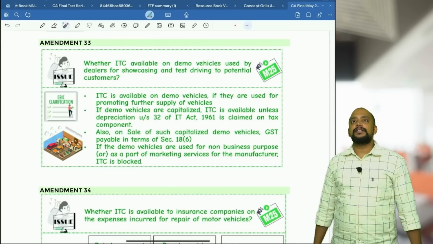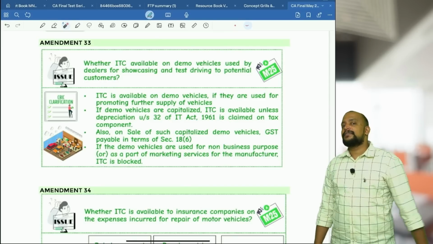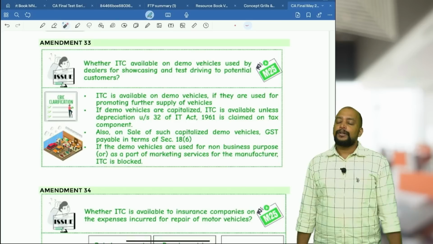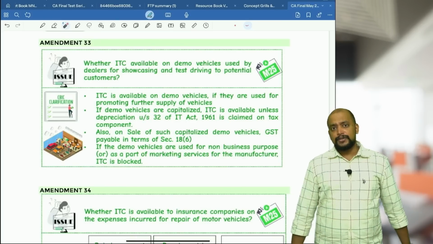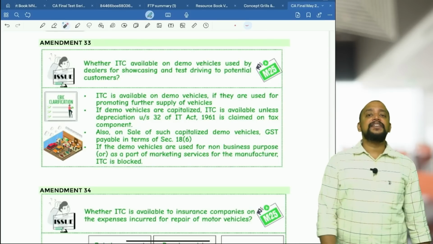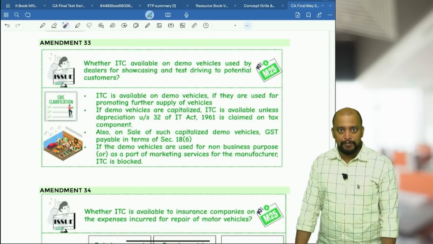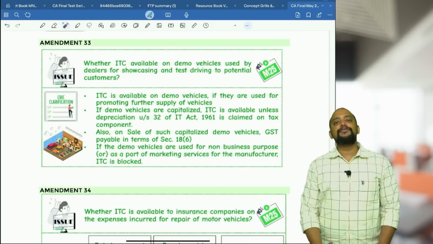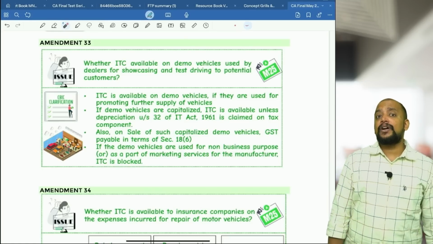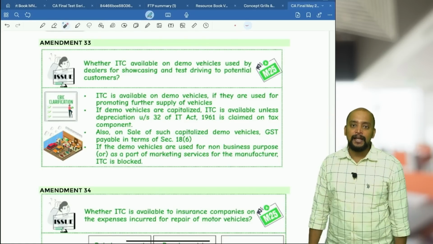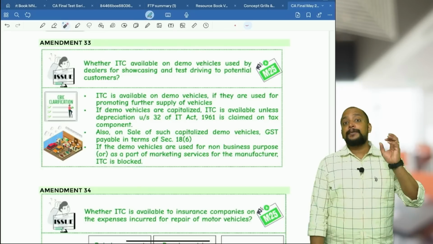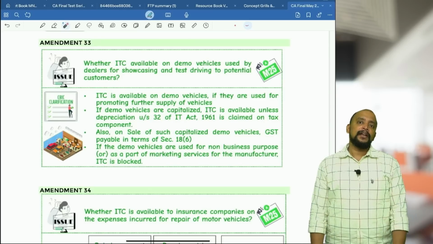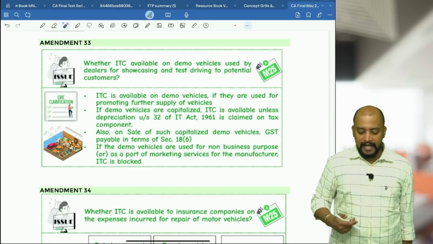Then the next amendment is related to blocked credits: whether ITC is available on demo vehicles which are purchased for the purpose of giving test drives to prospective buyers. So can we take ITC or not? Yes, we can take ITC even though it is not directly involved in further supply, but it will encourage further supply. Basically, if you see, motor vehicles whose capacity does not exceed 13, if used for further supply or in the business of transportation of passengers or imparting driving skills, then ITC is available. But demo vehicles do not come under further supply, and still can we take ITC? Yes, for that only they gave a circular.